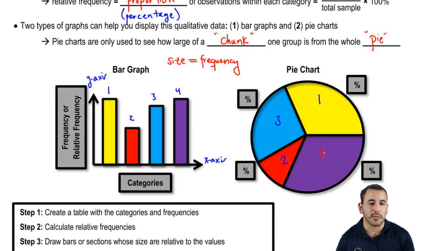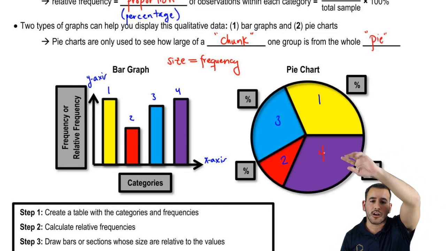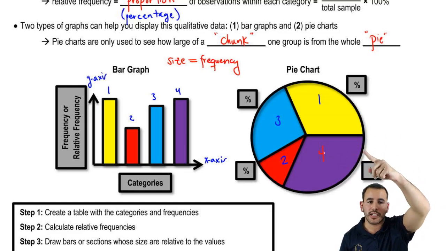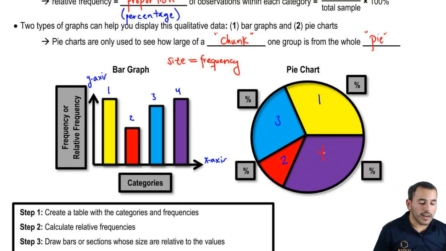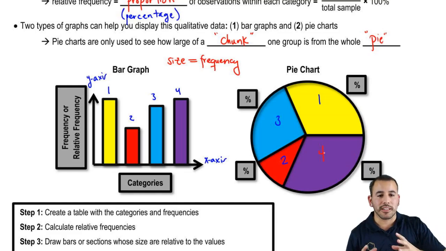And so again, like I said, the pie chart is really just to see how much, for example, group 1 takes out of the whole chunk of the other groups, all added together. Versus the bar graph kind of tells you, relative to each other, what they look like, as opposed to out of the whole thing, how much does group 1 take? So here, group 1 and group 4, we can see that just like the bars are equal in heights, these little sectors or these chunks of the pie are relatively the same. So group 1 and group 4, again, the size of this chunk of a pie is respective of the frequency.